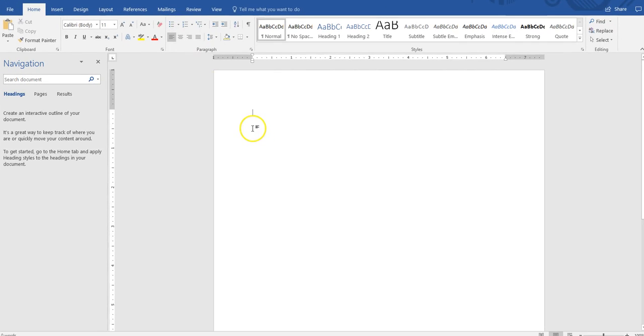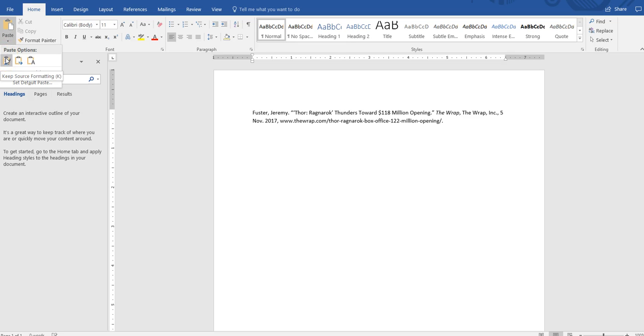Importing this in. So, here's the thing. See this? This gives you options for pasting. This, you're going to keep your source formatting. It doesn't do the hanging indentation or anything else like that. If I go here, it's not going to either. But notice the difference. This one, can you see the italics where it says the Wrap is still italicized? If I go over here, there goes the italicized. If I don't have the italics, I'm committing plagiarism. So I want the italics to remain.